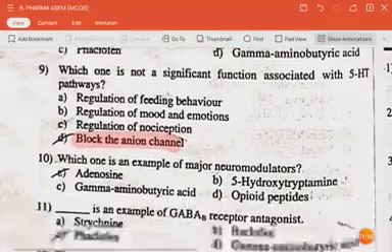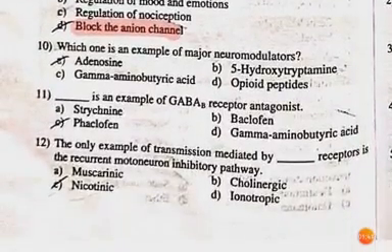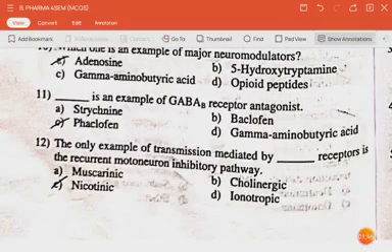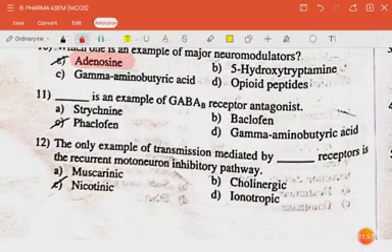The next question is, which one is not an example of major neurotransmitter? The answer is adenosine. The next question is, dash is an example of GABA B receptor antagonist. The answer is baclofen. The next question is, the only example of transmission mediated by dash receptor is the recurrent motoneuron inhibitory pathway. The answer is nicotinic.